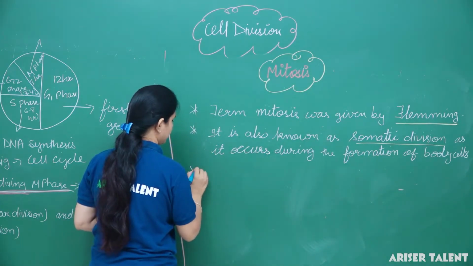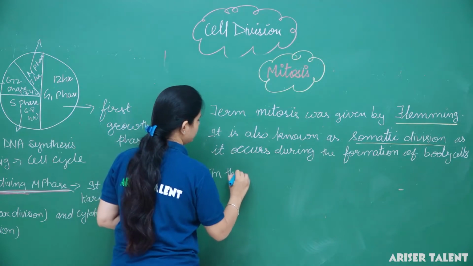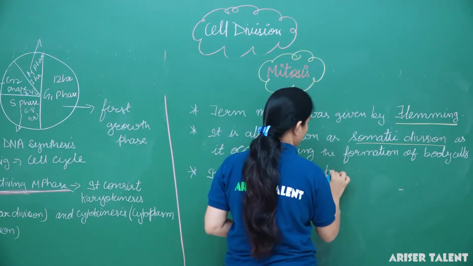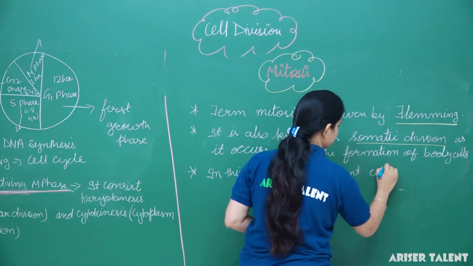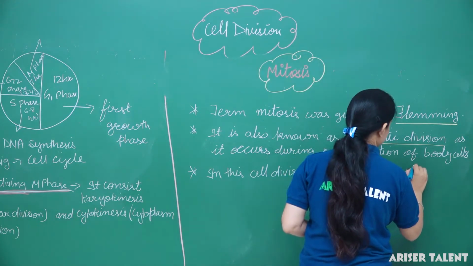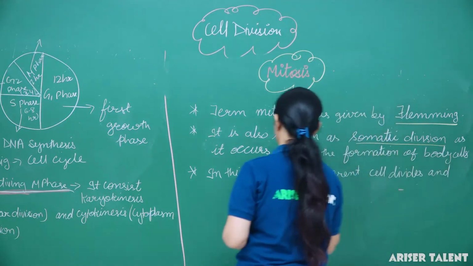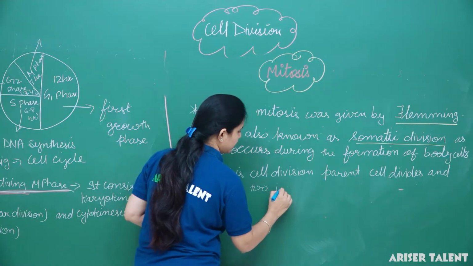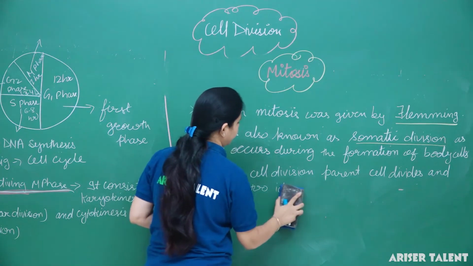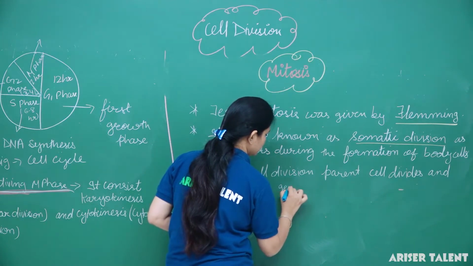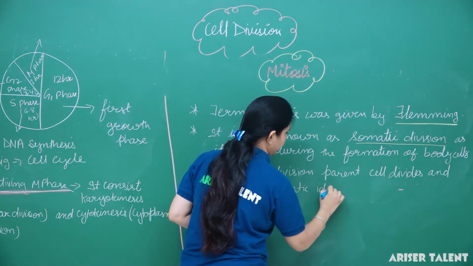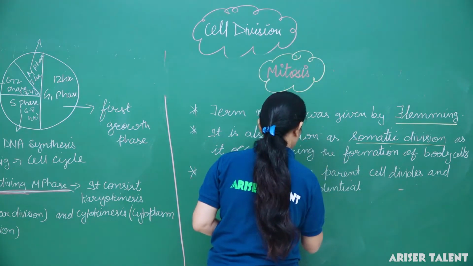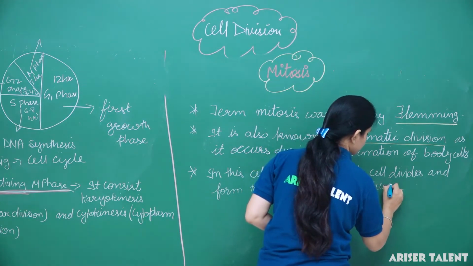Next, in this division, the parent cell divides and forms two genetically identical daughter cells.